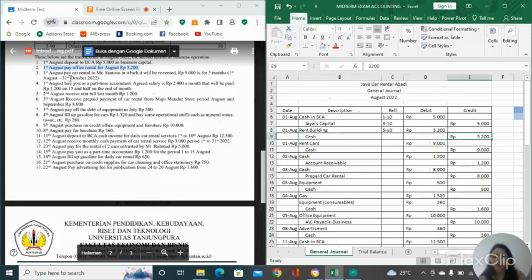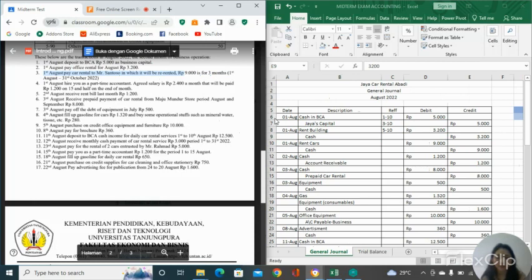Next, on the 1st August, pay car rental to Mr. Santosa, in which it will be re-rented, 9,000 for 3 months. Rent cars, the same as rent building, is also counted as expense.